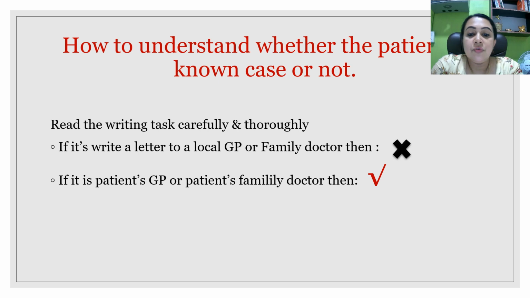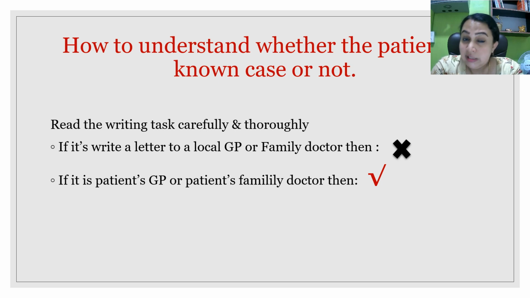Then how to understand whether the patient is a known case or not is quite important. You need to understand whether the patient is known to the reader. For that, you have to read and understand the writing task clearly. If it is given as "write a letter to a local GP or family doctor," that doesn't mean it is a known case.